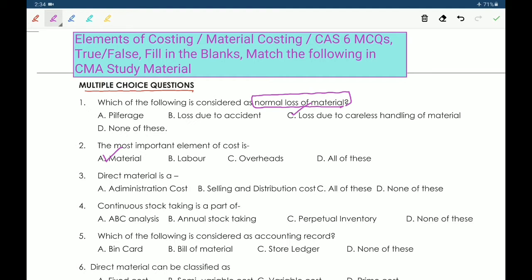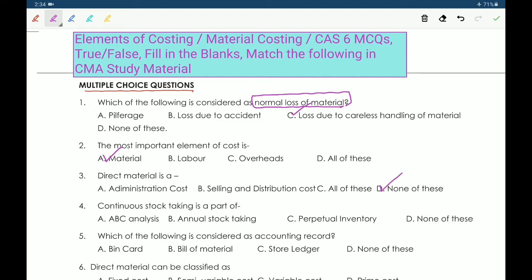Next, third one, direct material is A. Administration cost. B. Selling and distribution cost. C. All of these. D. None of these. So direct material is, no option here. So none of these.